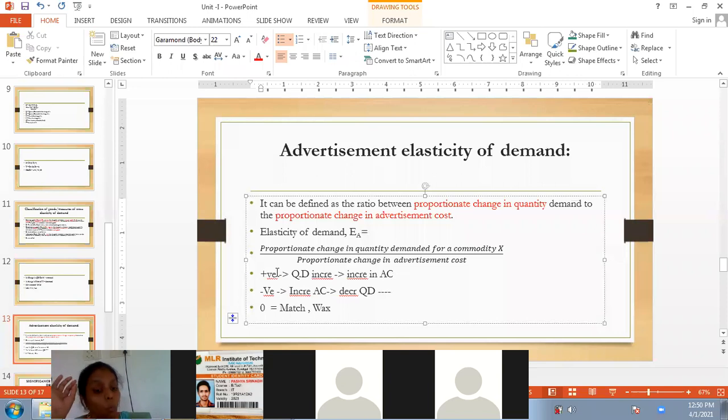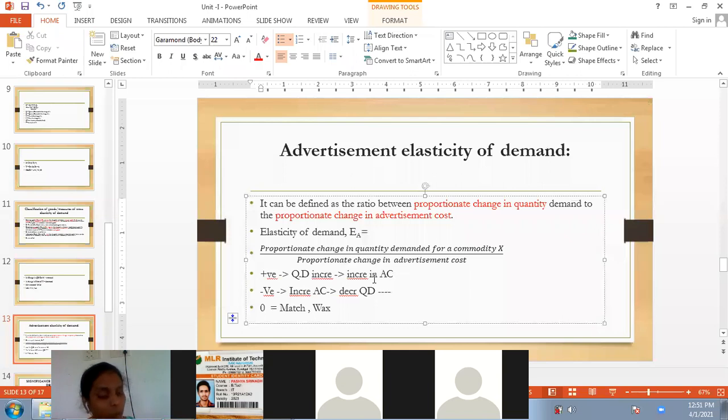Okay. Now, when the advertisement elasticity of demand is positive, it means the quantity demanded increases with an increase in the advertisement cost. For example, Boost or else Fair and Handsome.